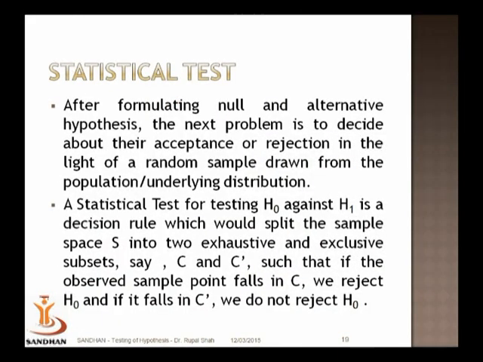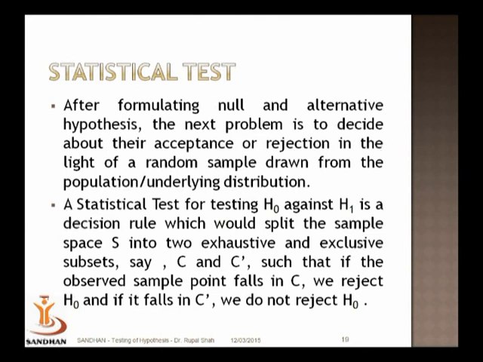Now this sample space is to be partitioned. That means a decision rule has to be found which will partition our sample space S into two non-overlapping and exhaustive regions or subsets, say C and C dash. If our sample observation lies in C, we would reject the null hypothesis, and if it lies in the region C dash, we would not reject, or we would accept, the null hypothesis.